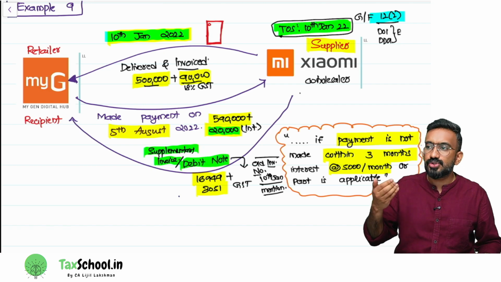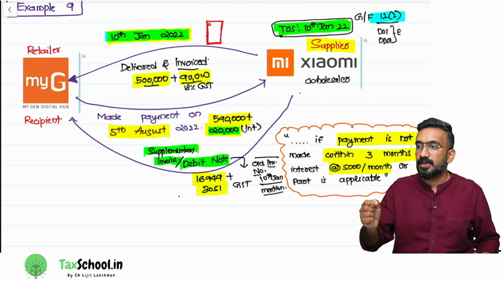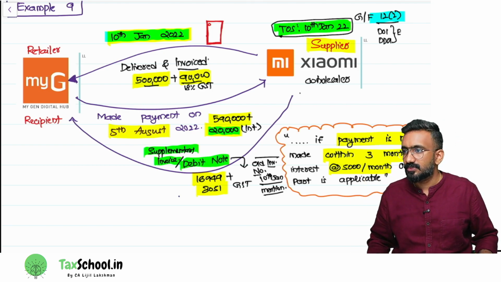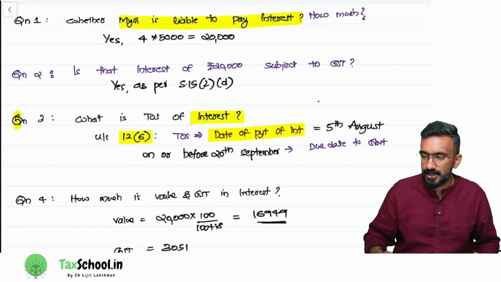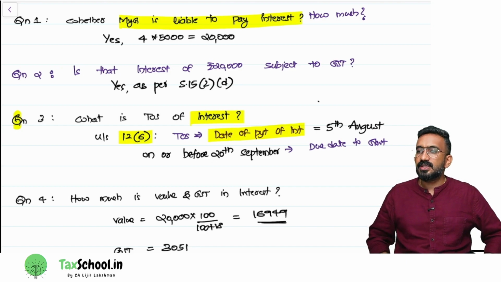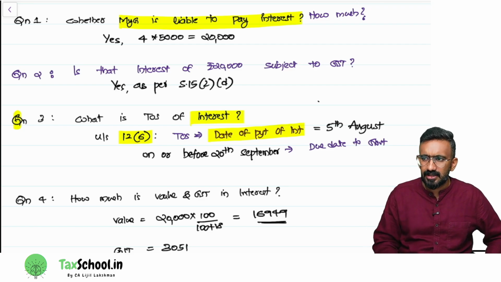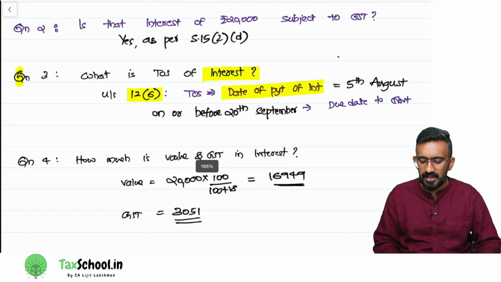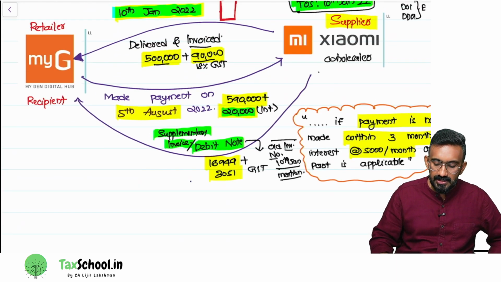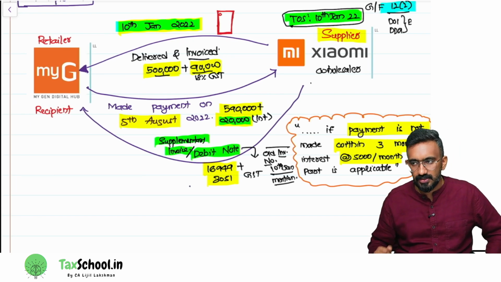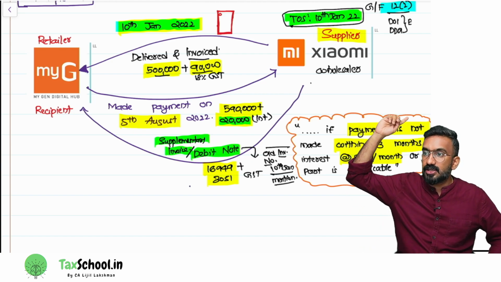Question is this. Now Xiaomi is getting 20,000 extra. Should this 20,000 be included in value? The answer is yes. So I have written it as a question. Question number 1. Whether MyG is liable to pay interest? Yes, for 20,000. Is the interest of 20,000 subject to GST? Yes, this is what is given in 15(2)(d). It needs to be included. So Xiaomi has to pay GST on 20,000. Can I ask Xiaomi to pay GST on 20,000 based on the January month time of supply?